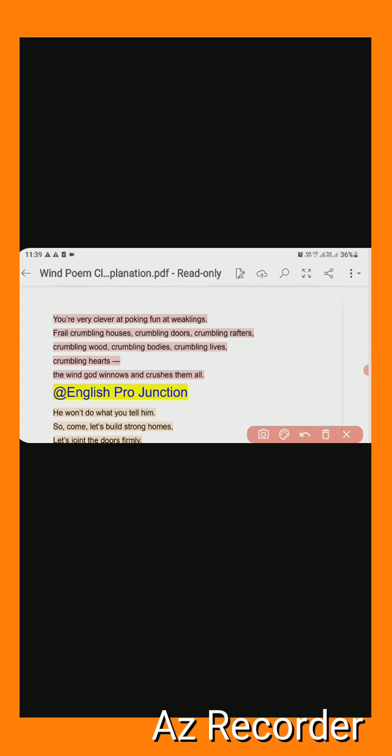Repeating a phrase or word in the lines is called repetition. This 'crumbling, crumbling, crumbling' is repeating in the lines. So this word 'crumbling' is repeated again and again, and that is called repetition.